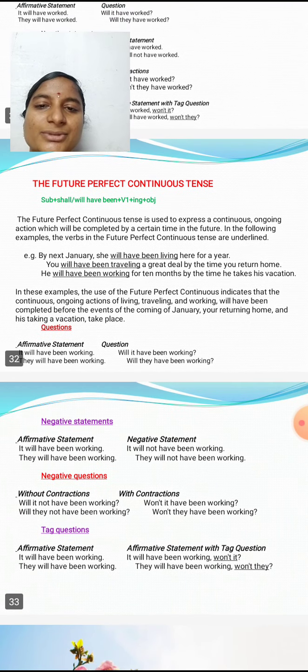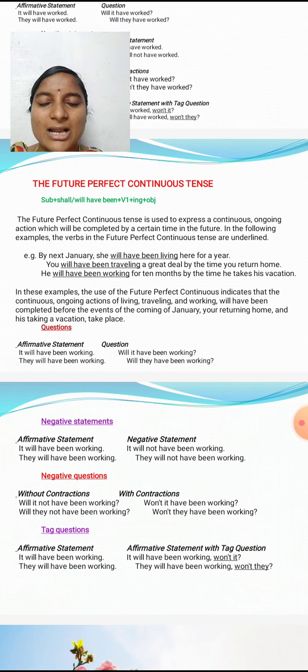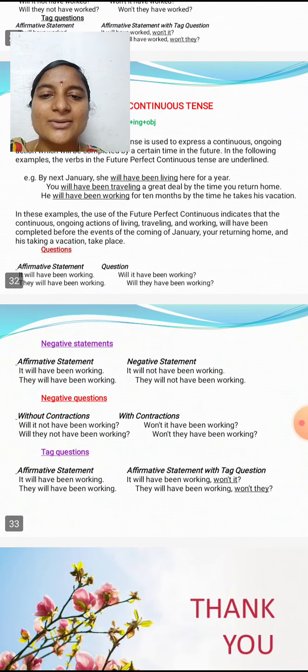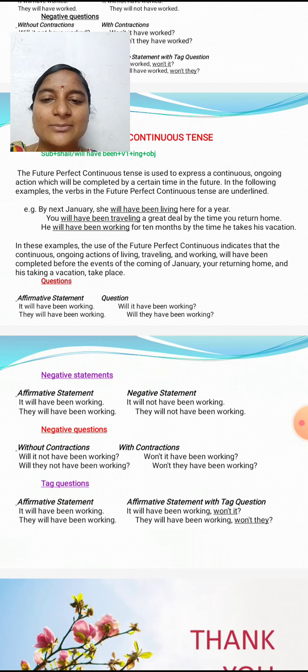So in these questions, how do we change? Affirmative statement: it will have been working. How do you change it to a question? Will it have been working? They will have been working. Will they have been working? Negative statement: it will not have been working.